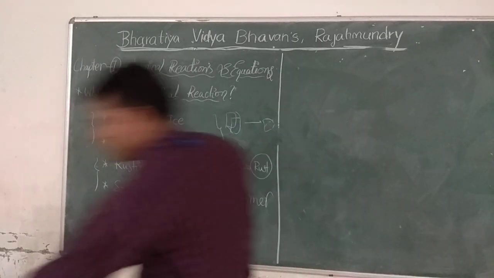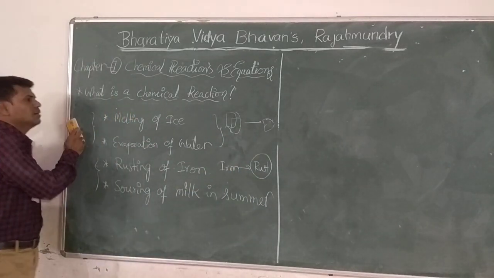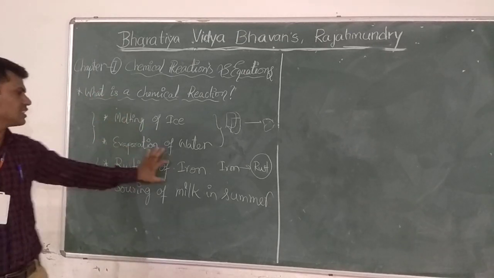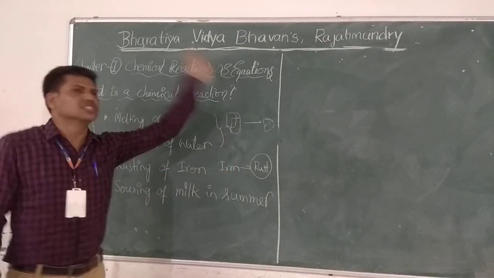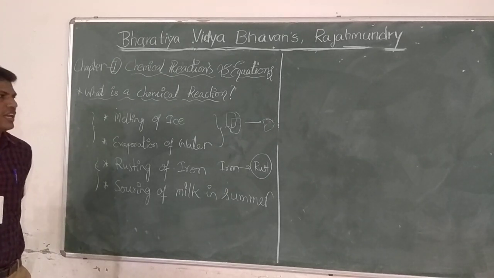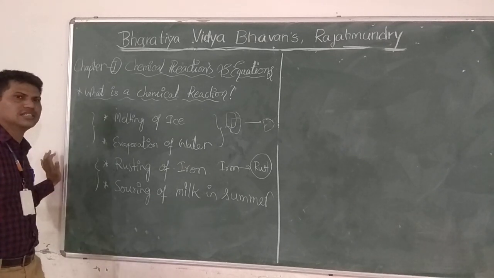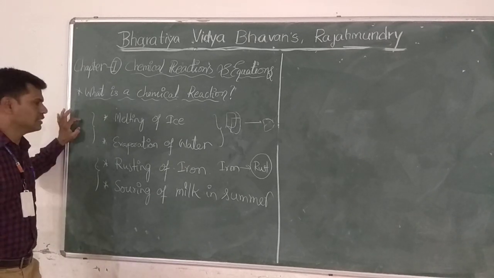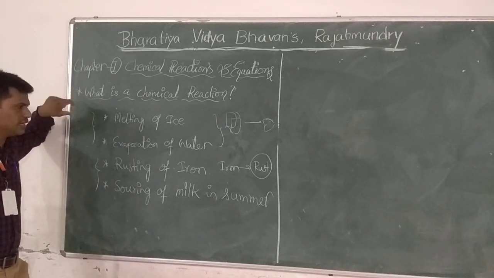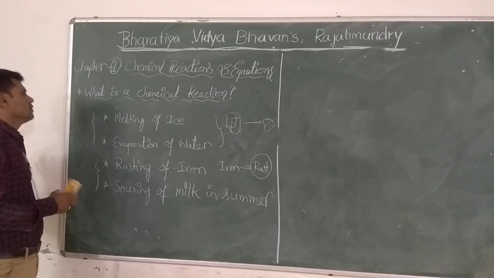Now I will write generally changes will be. So just write the description about this matter also. Just copy this matter: melting of ice and evaporation of water, rusting of iron and souring of milk in summer. While I am writing on the blackboard, please students write everything and follow me. What I am writing on the blackboard, please write in your notebook, and keep one separate notebook. Okay.